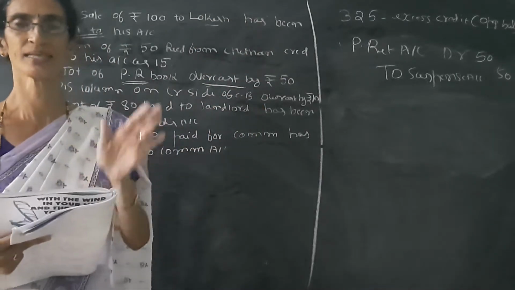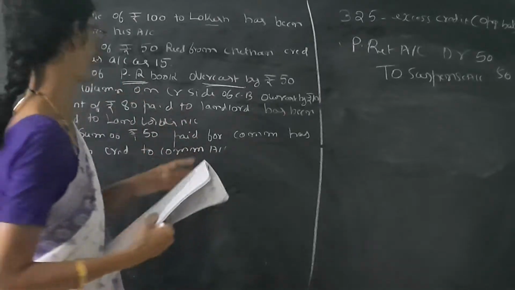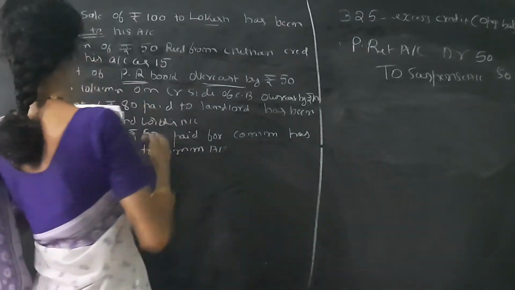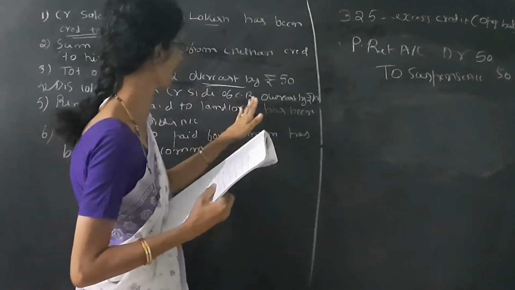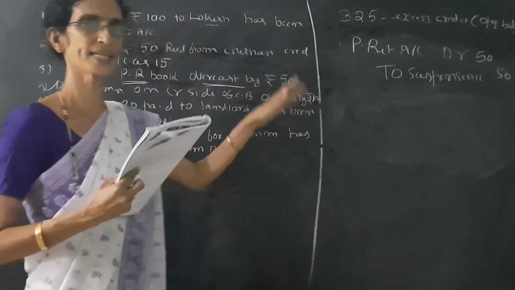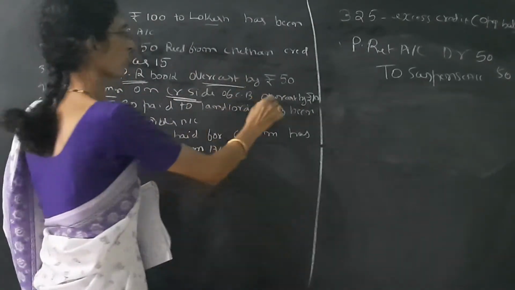Being, narration is being overcasting purchases return book rectified. Then see the next transaction. Discount column on credit side of the cash book overcast by 10 rupees. It is clearly given, discount account credit side is overcast.